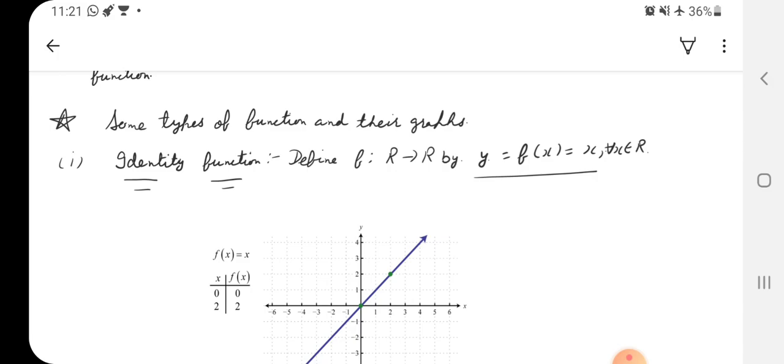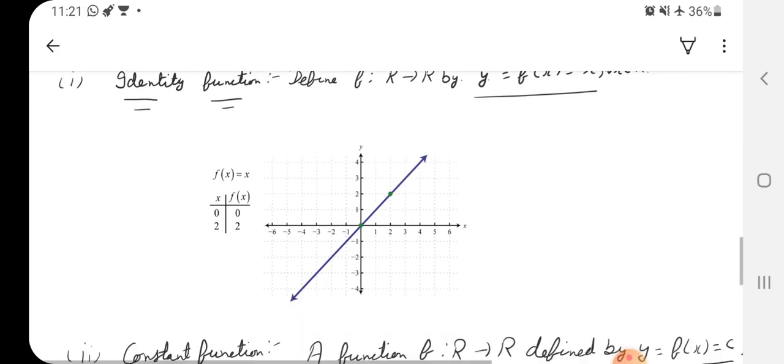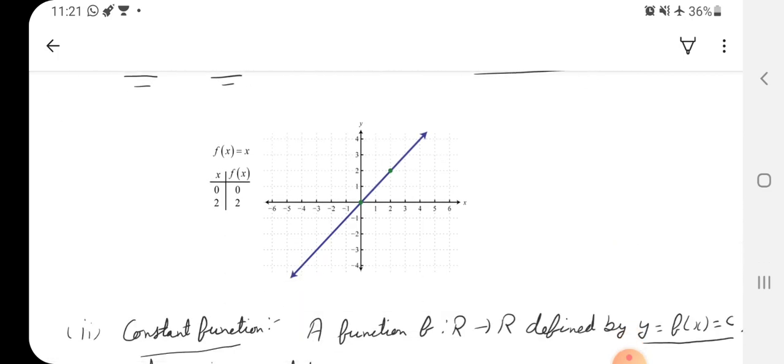So y equals x, and you all know what y equals x is. It is a straight line passing through the origin which is making a 45-degree angle with the positive x-axis. So this is the graph of the function y equals x, or you can say the identity function, right?